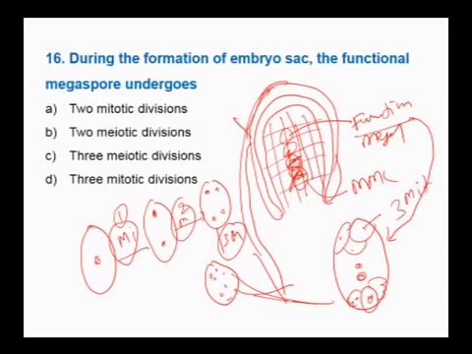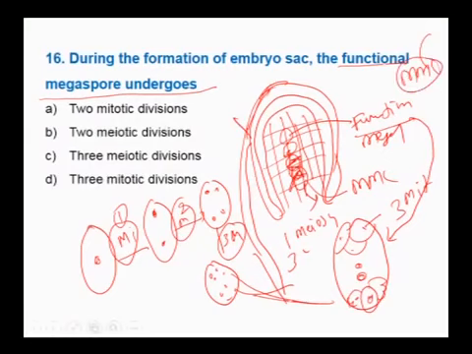Suppose the question starts with a megaspore mother cell, then it should include 1 meiosis and 3 mitosis. If the question is about the embryo sac from the megaspore mother cell, instead of the functional megaspore, then the answer should be 1 meiosis, 3 mitosis. For the given question, it is 3 mitotic divisions.